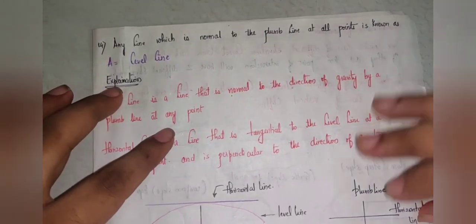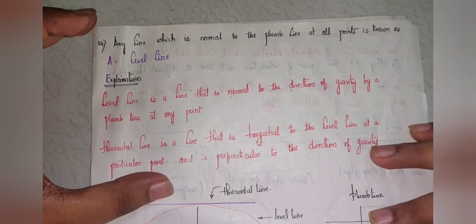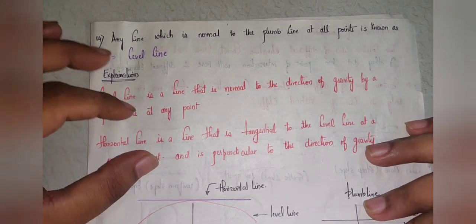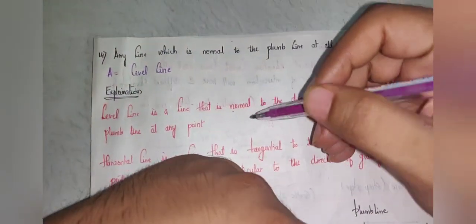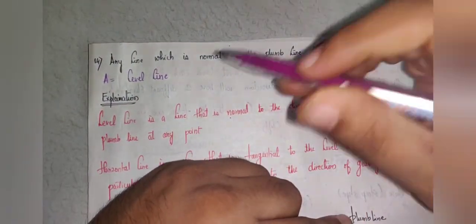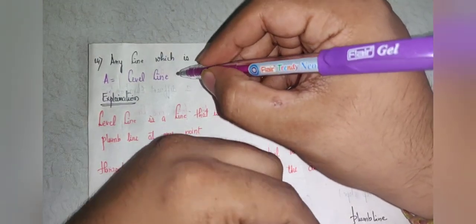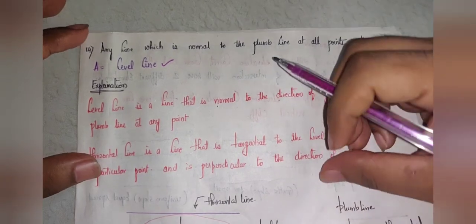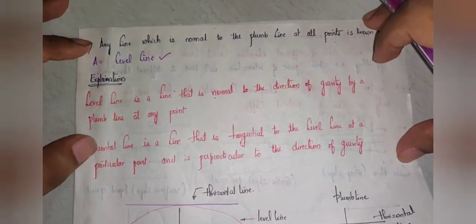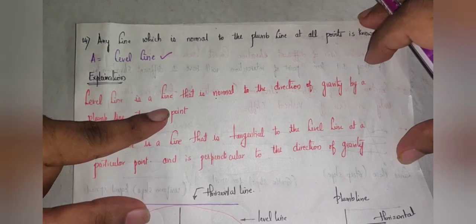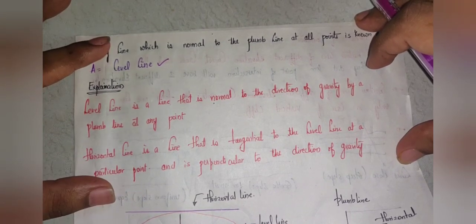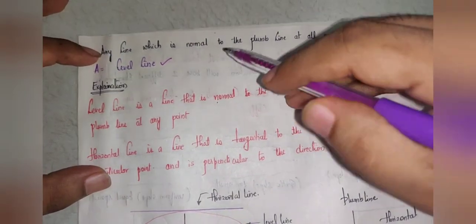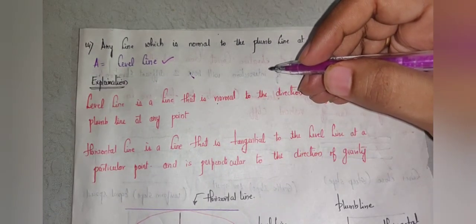So the next question reads, any line which is normal to the plumb line at all points is known as what? The correct answer here is level line. So, explanation: a level line is a line that is normal to the direction of gravity, given by a plumb line, at any point. In level line and horizontal line there is a lot of confusion.